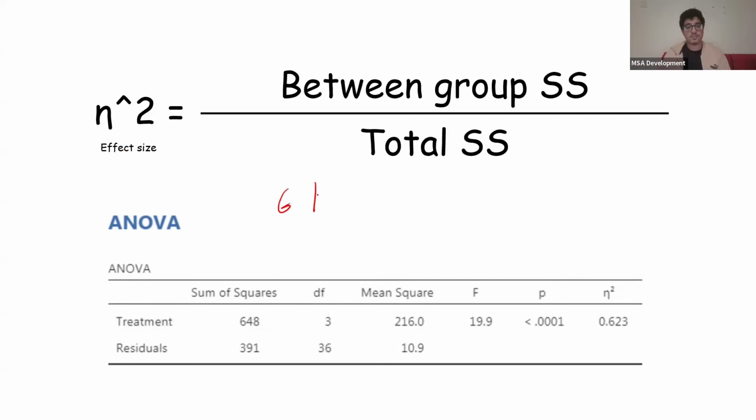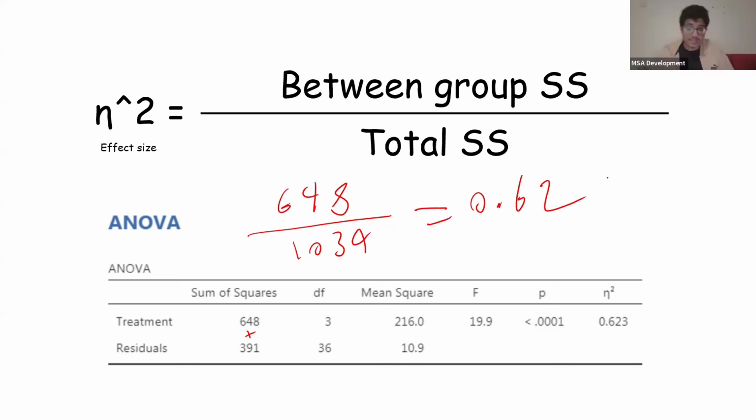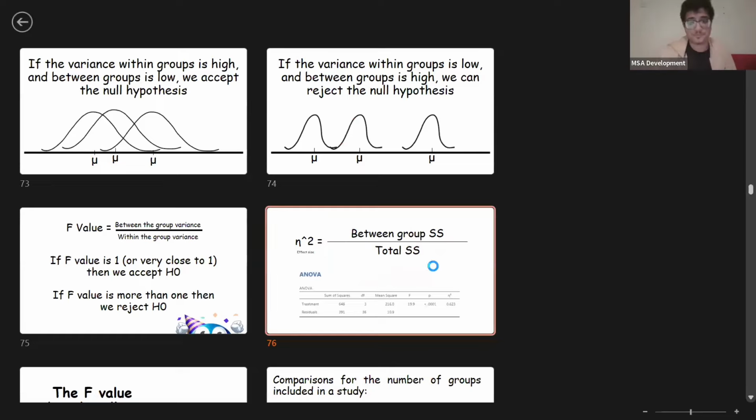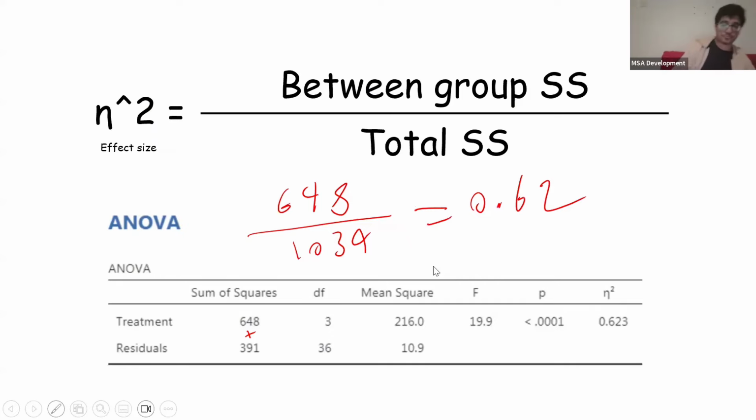So in this case, it's 648. And then the total sum of squares, we just add these two together. I'm gonna have to use a calculator because I can't do math. So 648 plus 391 is 1039. And if we divide 648 by 1039, we're gonna get 0.62. So our effect size in this case is 0.62. So that's how we calculate the effect size in this case. Tamam? I hope that makes sense.